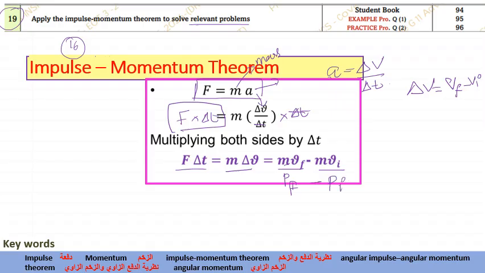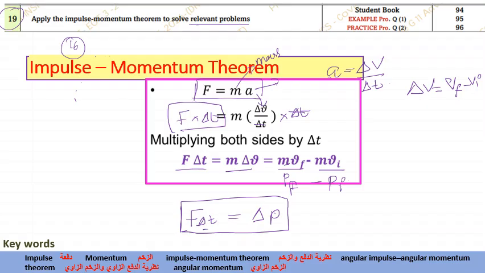Now, why am I explaining this? This is the impulse momentum theorem. What is impulse momentum theorem? This is what you need to remember. The impulse F delta t always will be equal to Pf minus Pi. What is Pf minus Pi? It is delta P. So impulse will be equal to change in momentum. Impulse will be equal to change in momentum. This is what we call the impulse momentum theorem.